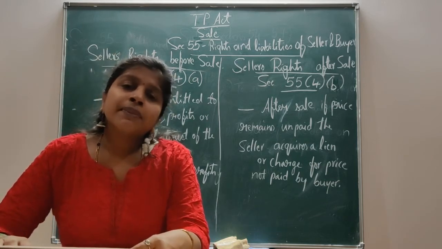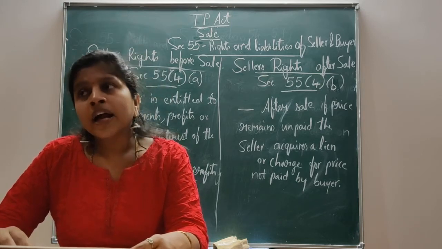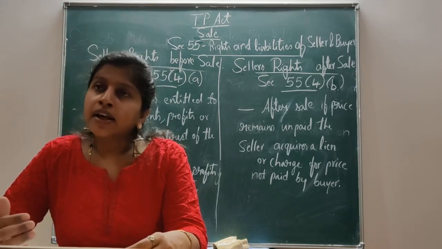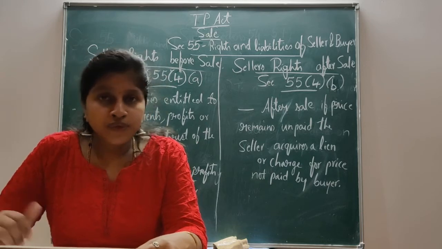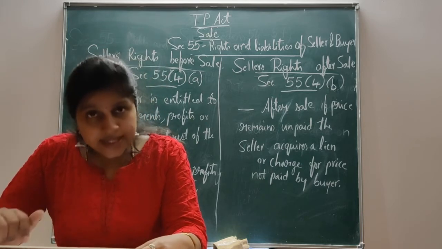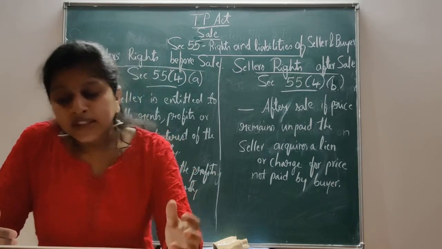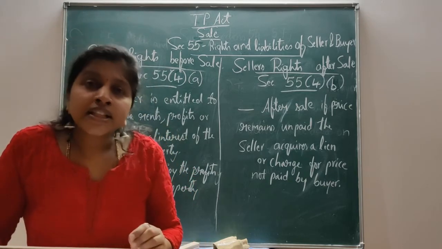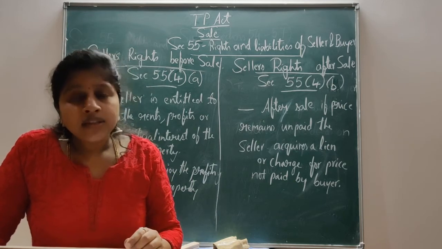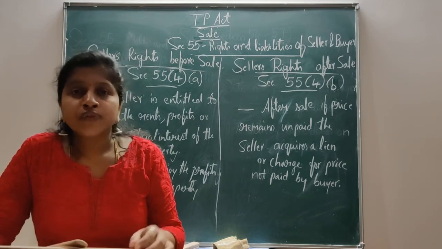Charge may be created either by act of parties or by operation of law. Under this section, 55 subclause 4 subclause B, the charge is a statutory charge. That is, by operation of law.